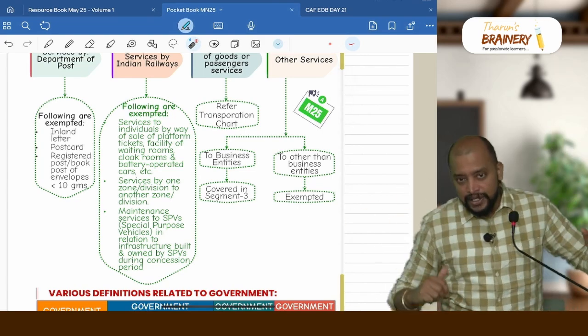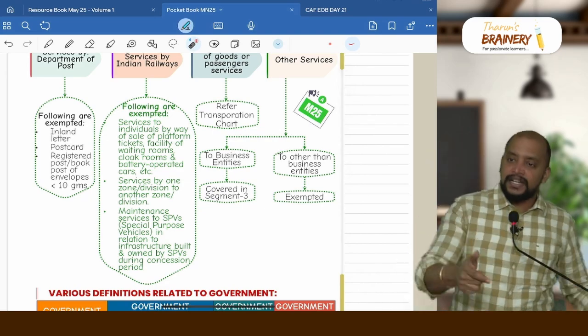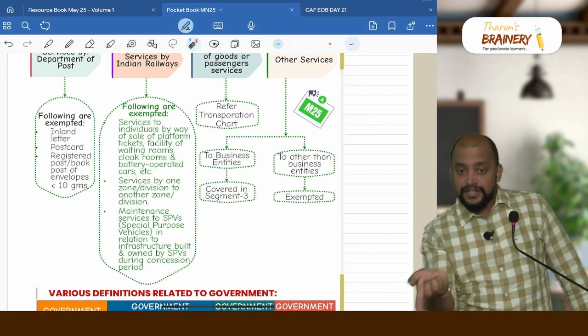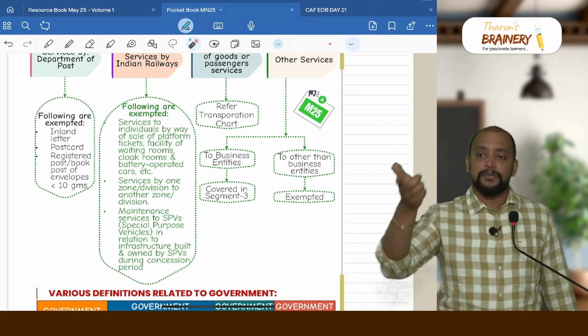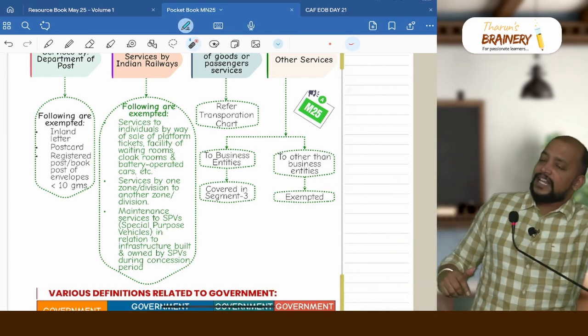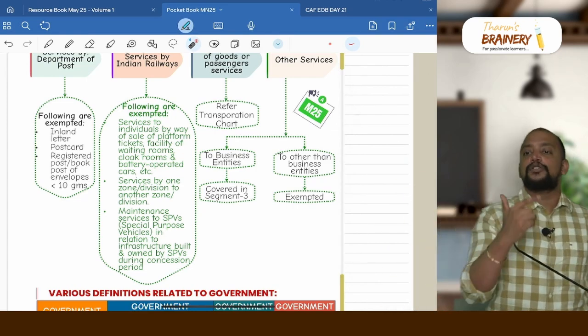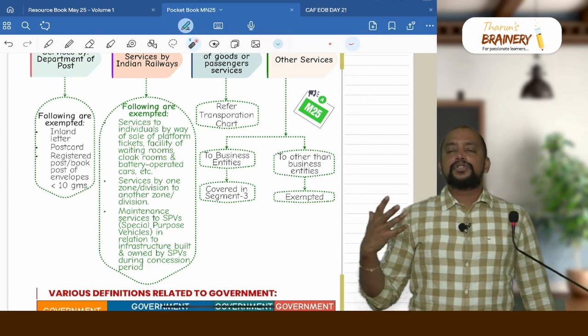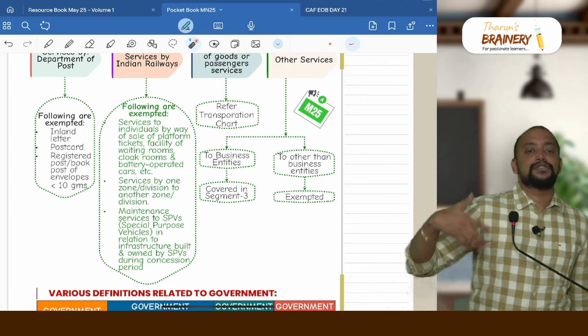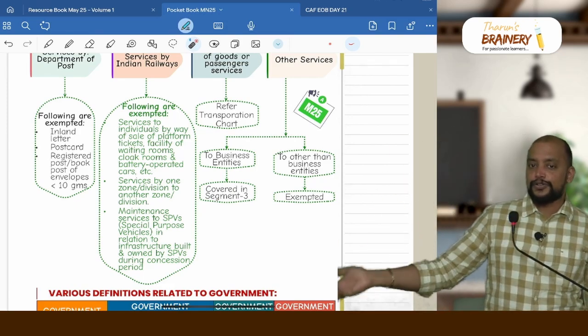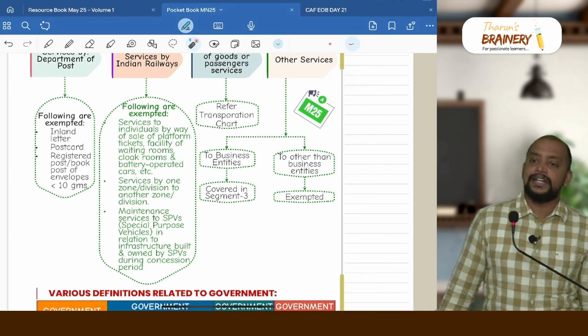Now during this concession period, Indian Railways will do the maintenance. Generally that asset is owned by the SPV, so they would need to do the maintenance. But as Indian Railways is doing the maintenance of this asset, they need to get some money from the SPVs, and that is also exempted. Then usually one division or zone will be providing service to another division or zone. That is also now exempted. Previously it was not covered under the exemption.